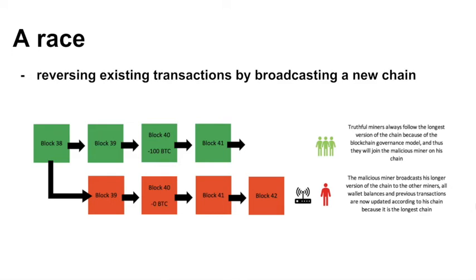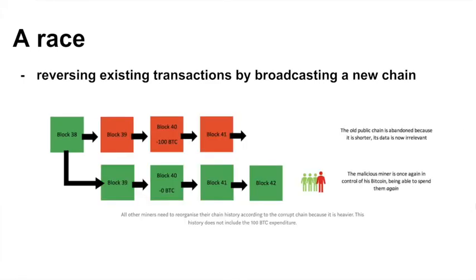As soon as the corrupted miner created the longer blockchain, he suddenly broadcasted his version of the blockchain to the rest of the network. The rest of the network will now detect that this corrupted version of the blockchain is actually longer than the other one that they were working on, and the protocol forces them to switch to this chain. Now, the corrupted blockchain is considered the trustful blockchain, and all transactions that are not included on this chain will never be resolved.